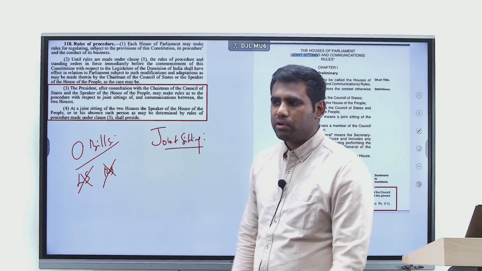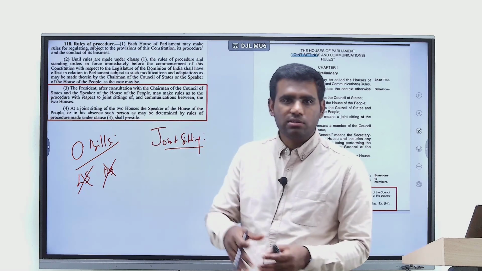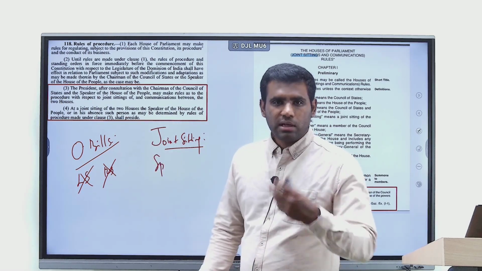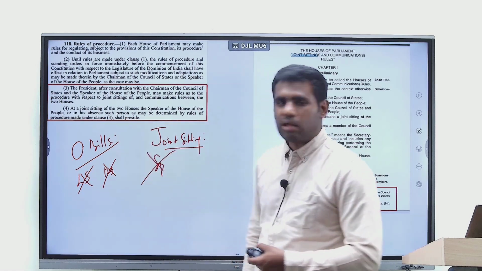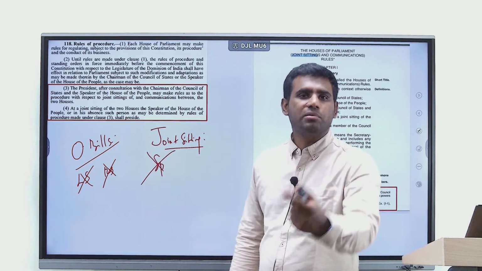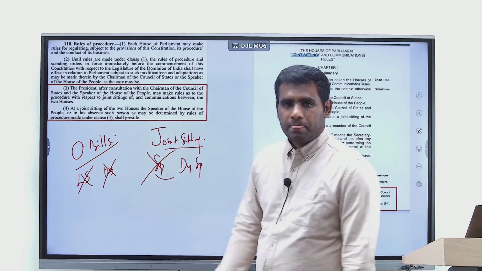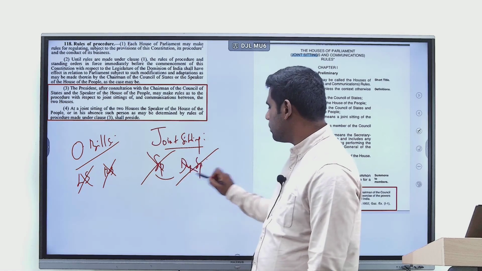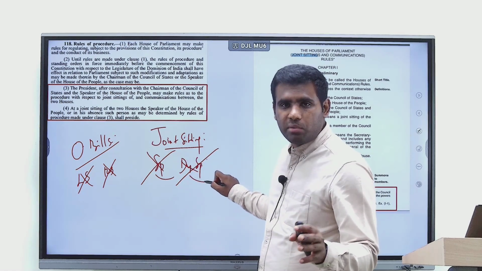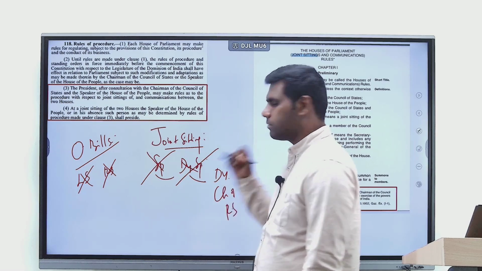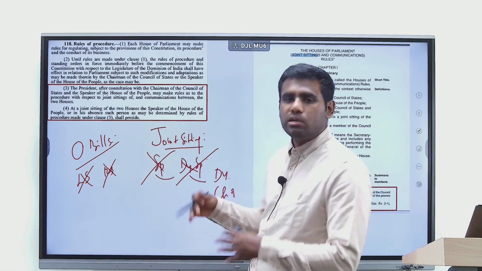So you would have definitely read from your Lakshmikant that in a joint sitting, the one who is going to preside over it is the Speaker. But let's say the Speaker is unavailable, he is absent. In that case, who is going to be the presiding officer? It's going to be the Deputy Speaker. If he is also not available, it's not the chairman, it's going to be the deputy chairman of Rajya Sabha, right? So these are certain rules that have been made.